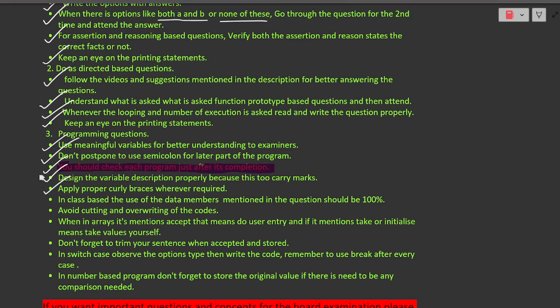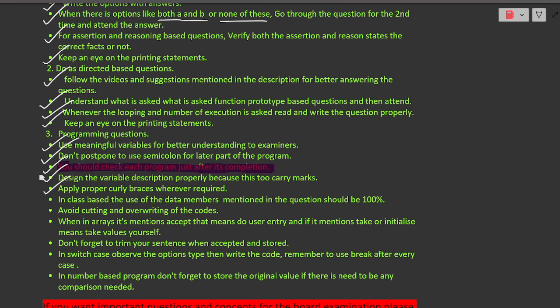Then this is for the class-based program. In class-based programs, I have often seen many students not using the data members properly in the whole program. They feel that wherever it's necessary, they use the data members, and wherever it's not necessary, they don't.